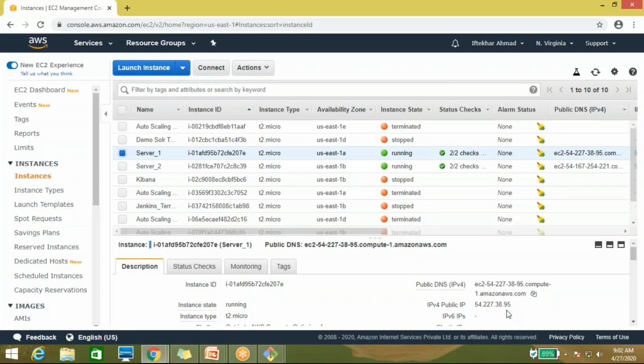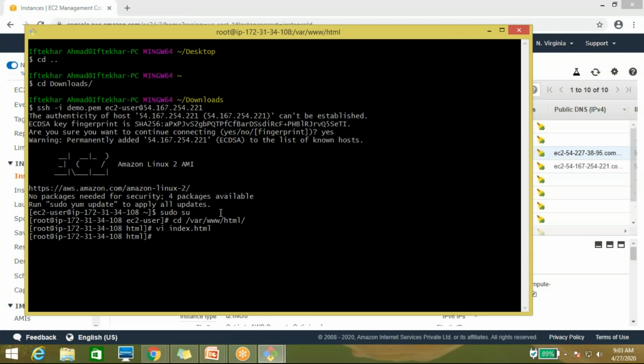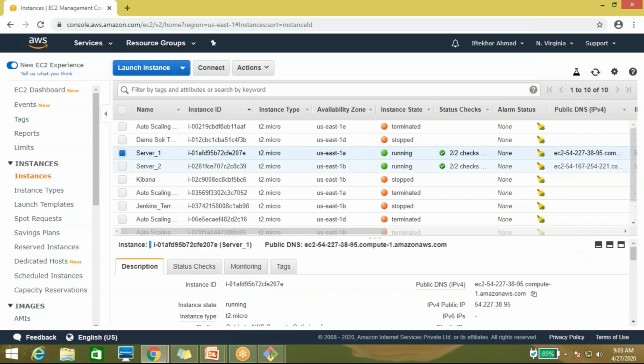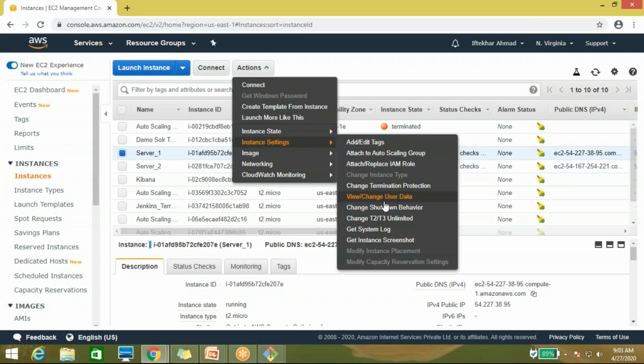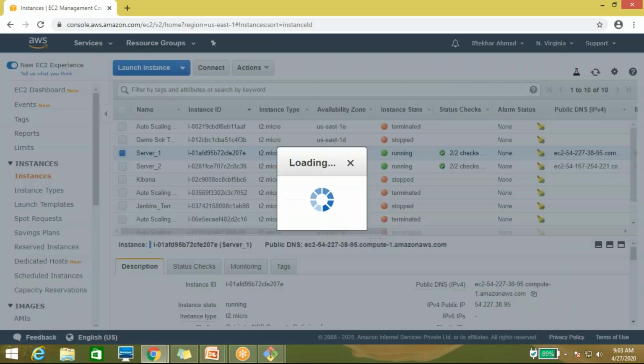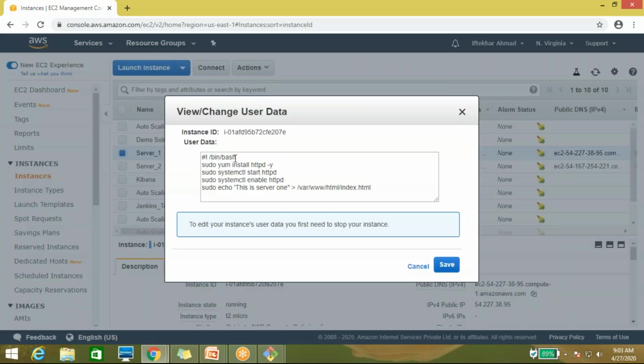You can take an SSH session of that instance, log into the server, and add whatever you want to add. Let me show you that also. Here what you are doing in user data, this is the initial state.